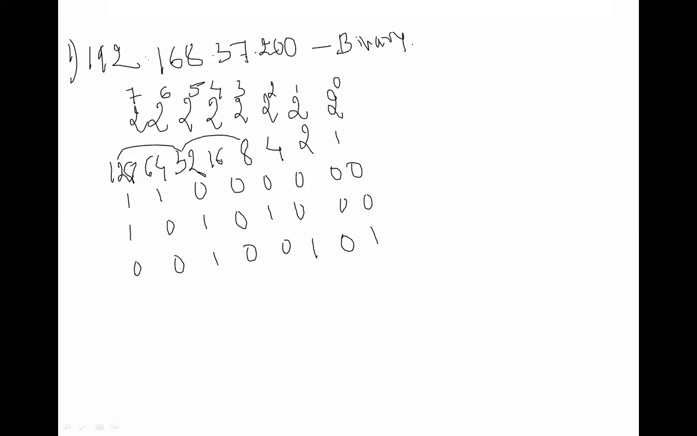Okay. Next, 200. Fast. Do it fast. 200. 128 plus 64 plus 8. It is right. 128 plus 64 plus 8. Is it right? Right? Is it right or no? It becomes 200.